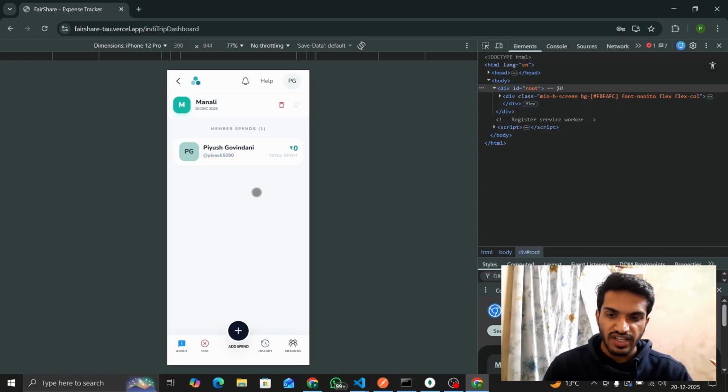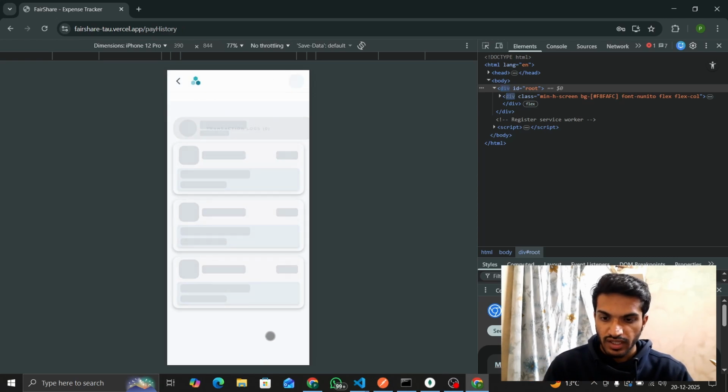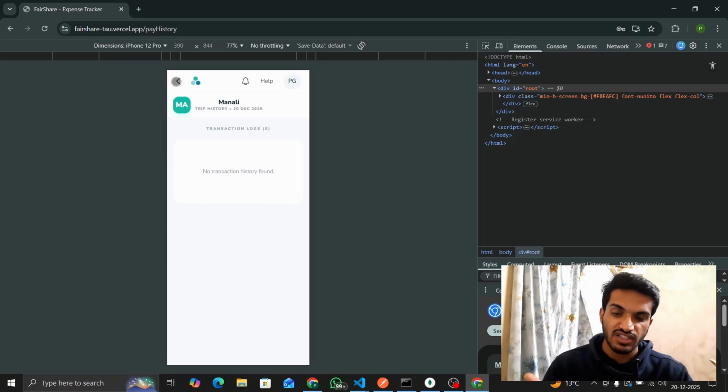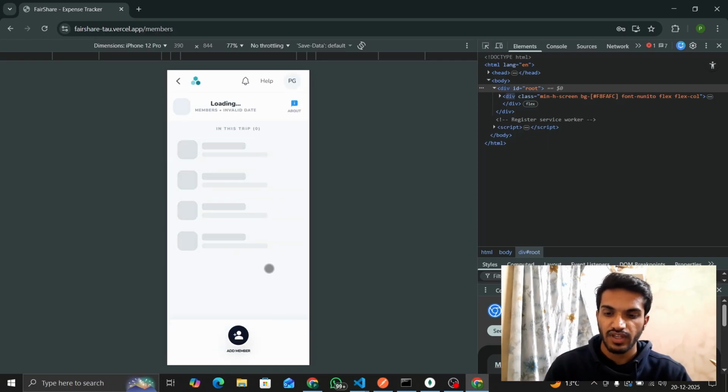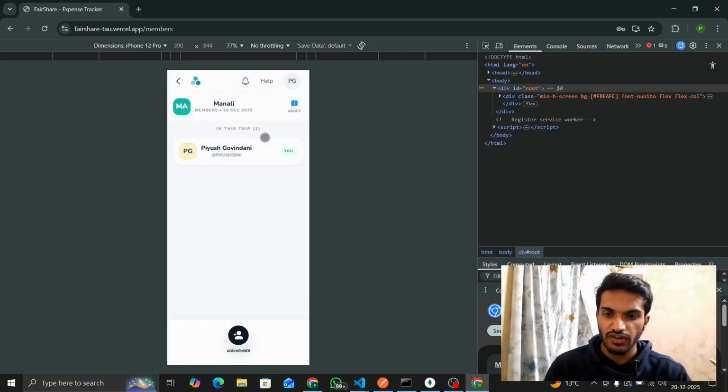What I can do here, I am the admin, so I have access to end the trip. When I end the trip, it will calculate all the expenses and the per head share, and the smart debt settlement system will give me suggestions to settle debt. I will show it later. I can see payment history here, all the transactions done by members. I can add members from the global member list, and I can search it also.